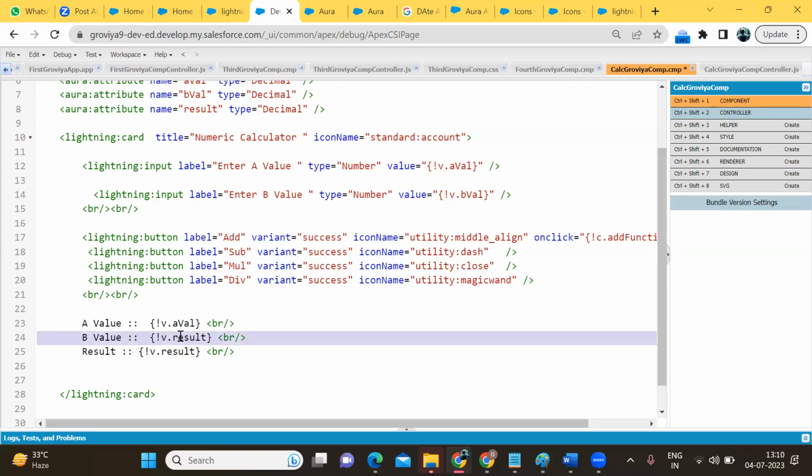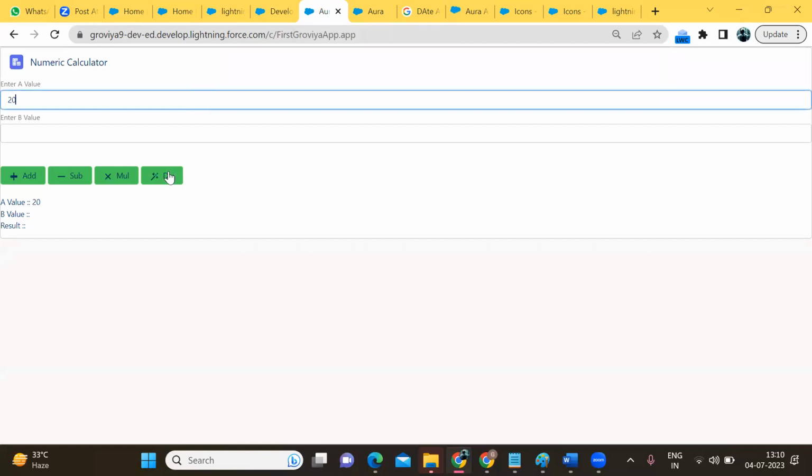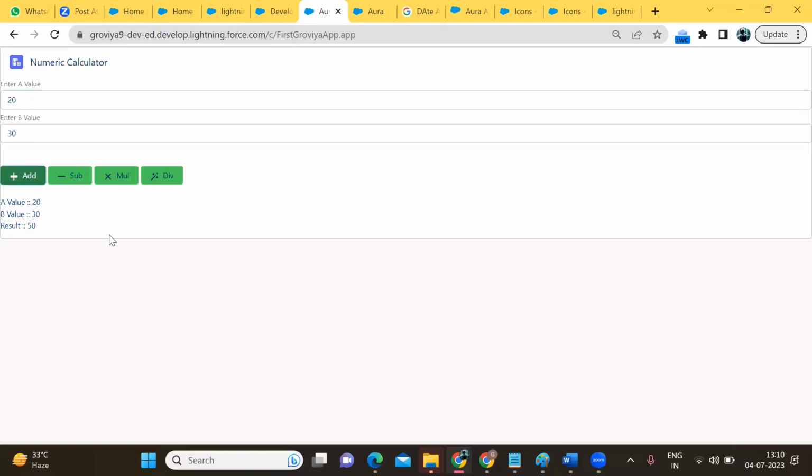A value, b value. Okay, 20, 30. Click on the add button, 20 plus 30, 50 I'm getting. So the add function is working well.